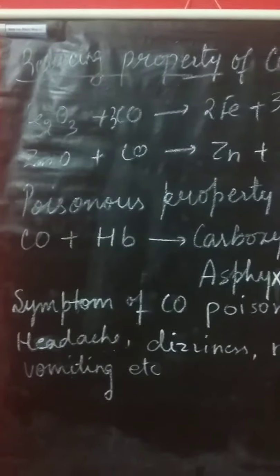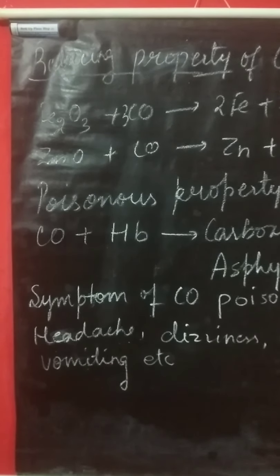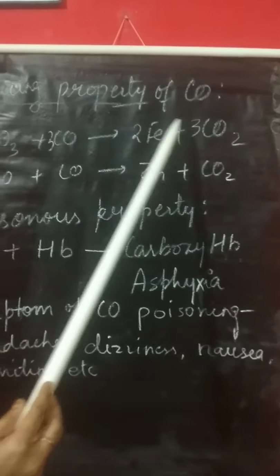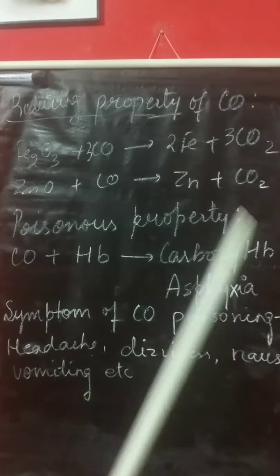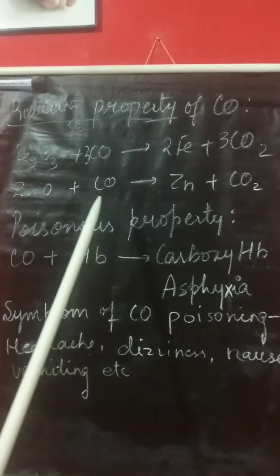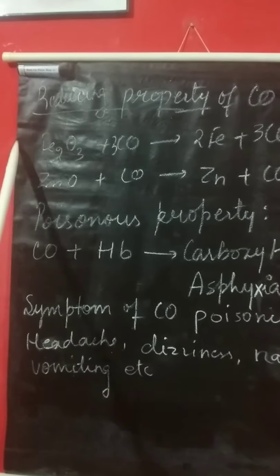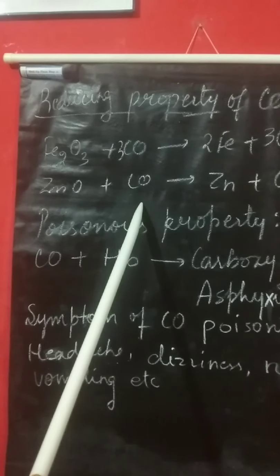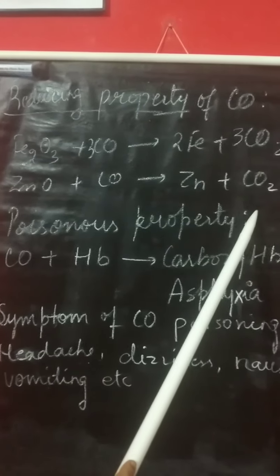Next is uses of carbon monoxide. So carbon monoxide is a strong reducing agent. So you can say this is a use also. Carbon monoxide is a strong reducing agent, means it has reducing property. Okay. It reduces heated oxides. Heated oxide of any metal, iron, zinc, lead. When these metal oxides get heated in presence of carbon monoxide, it produces their respective metals and carbon dioxide gas.